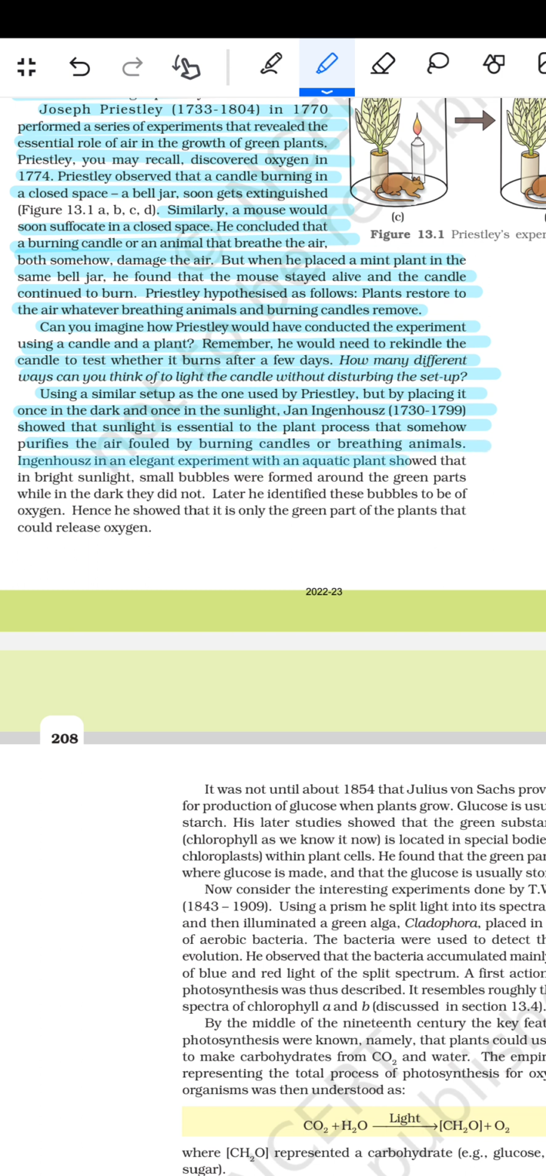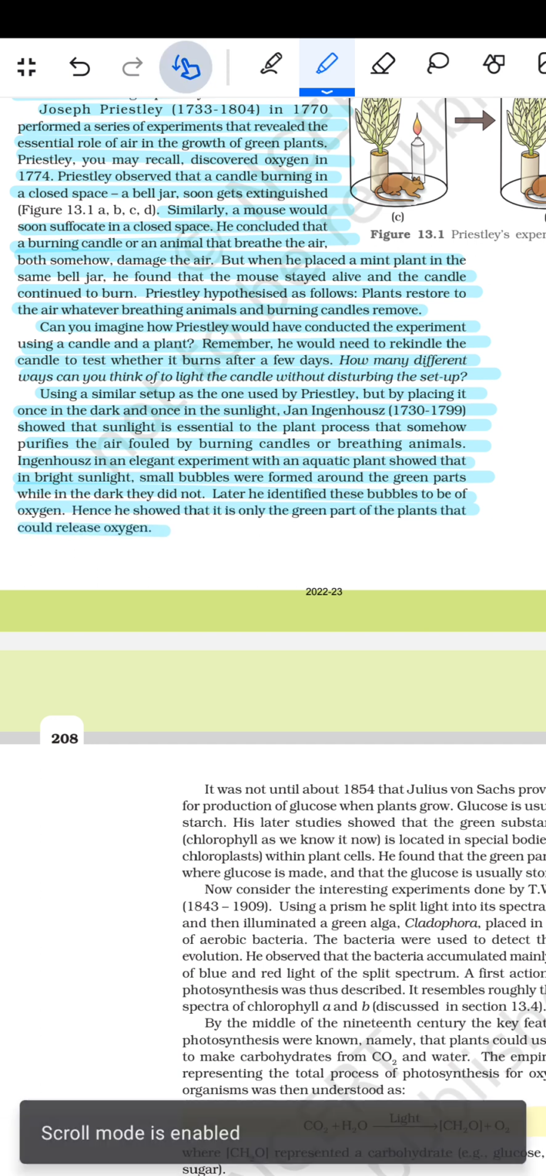Ingenhousz, in an elegant experiment with an aquatic plant, showed that in bright sunlight small bubbles were formed around the green parts while in the dark they did not. Later he identified the bubbles to be of oxygen. Hence he showed that it is only the green parts of the plant that could release the ऑक्सीजन.